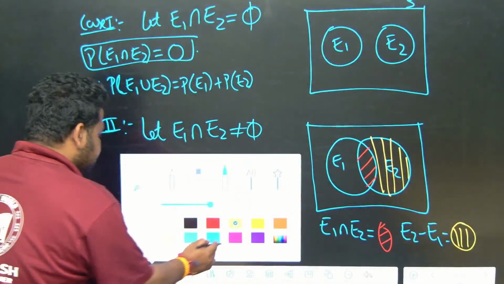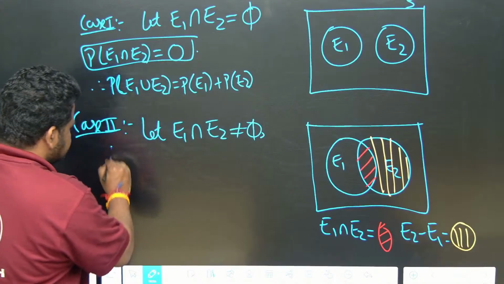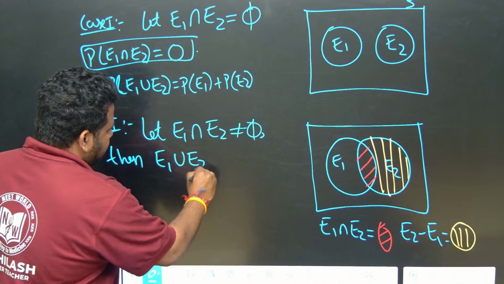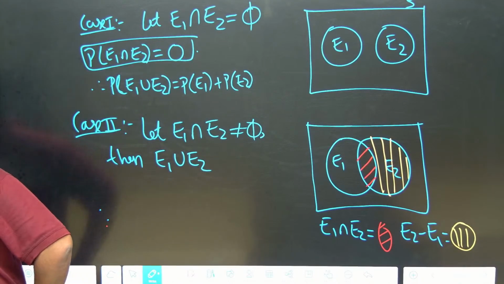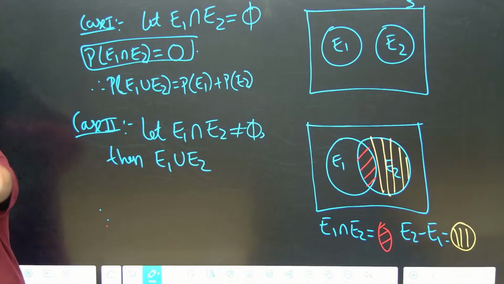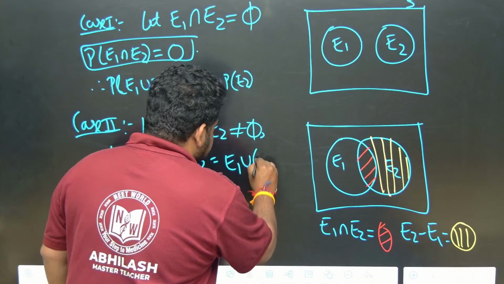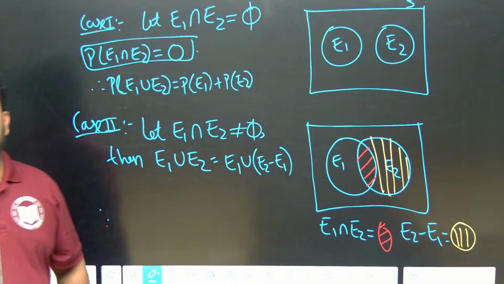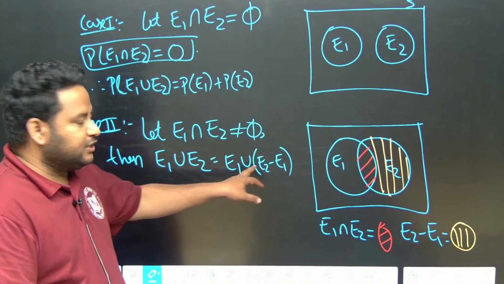Now let us come back to the proof here. If it is not equal to this, then what will happen to E1 union E2? You have to think. Then E1 union E2 will be equal to E1 union E2 minus E1. It will become E1 union E2 minus E1.